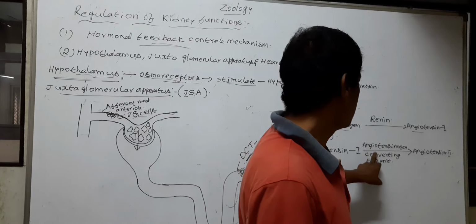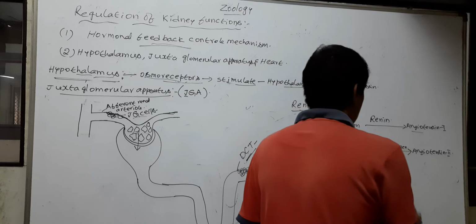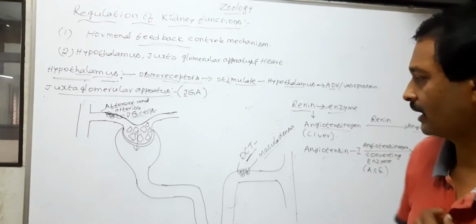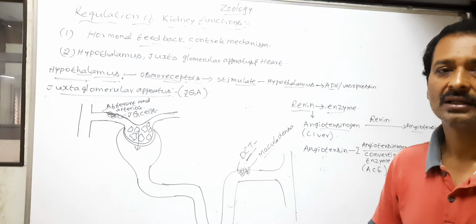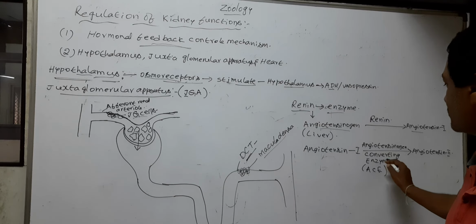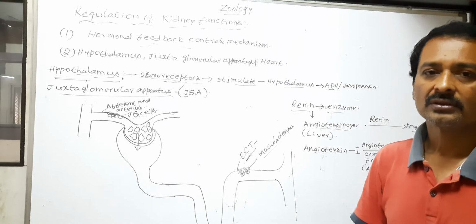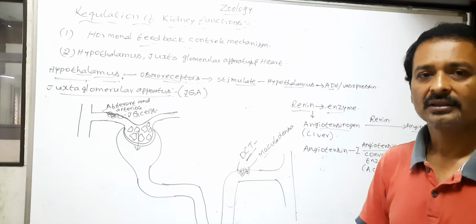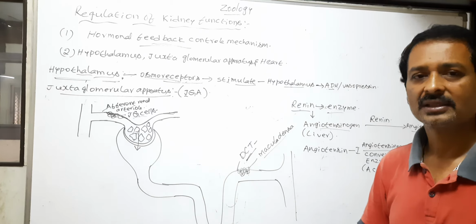Here the ACE, or angiotensin converting enzyme, is secreted by many cells in our body, especially located in the blood capillaries of the lungs and kidneys.